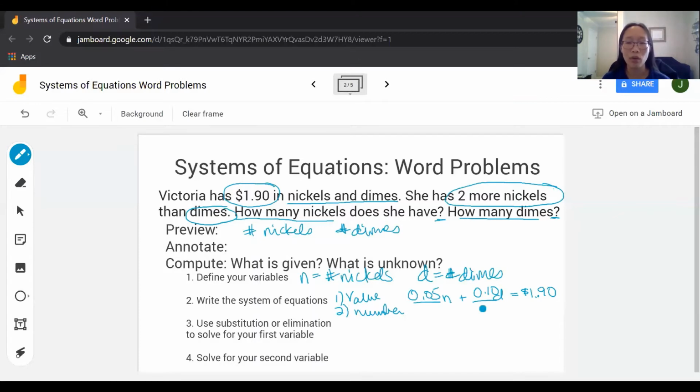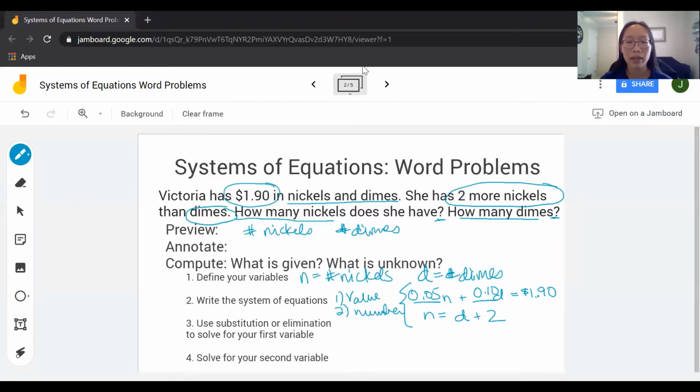My second equation has to do with the second sentence. She has two more nickels than dimes. That tells me that the number of nickels she has is equal to the number of dimes plus 2. Now, since I have a system of equations, I can use substitution or elimination to solve for my first variable, and then take that answer, substitute, and solve for my second variable.